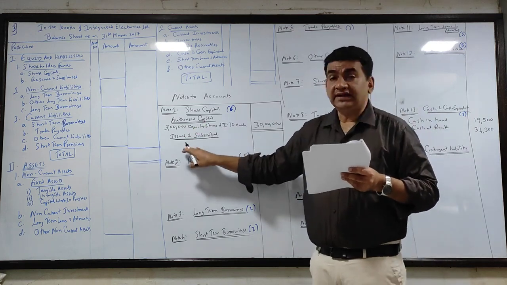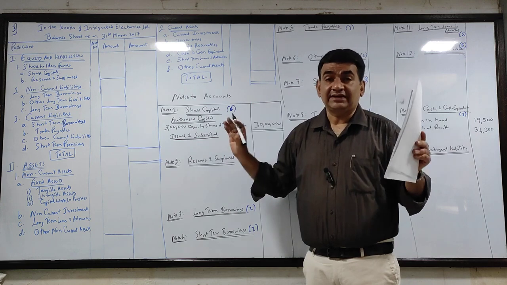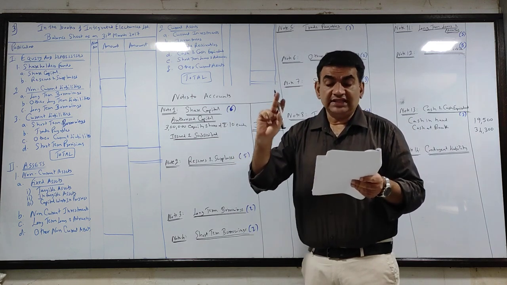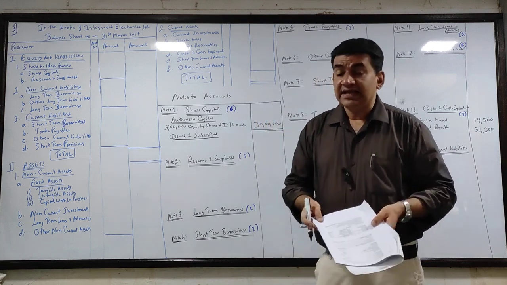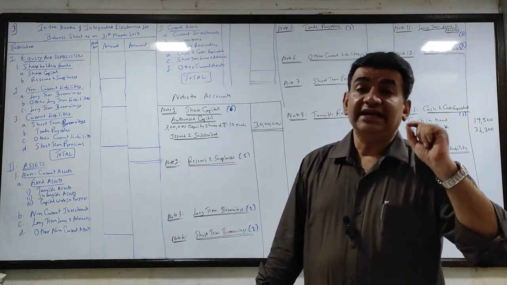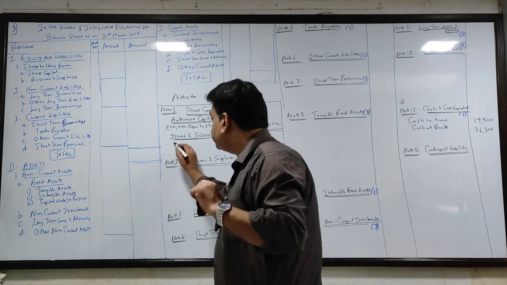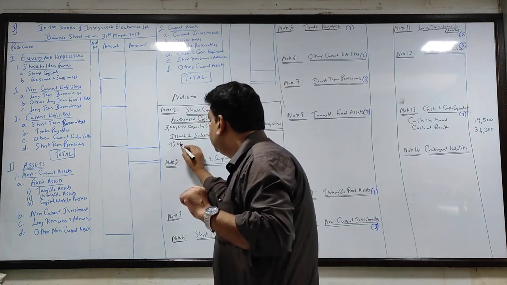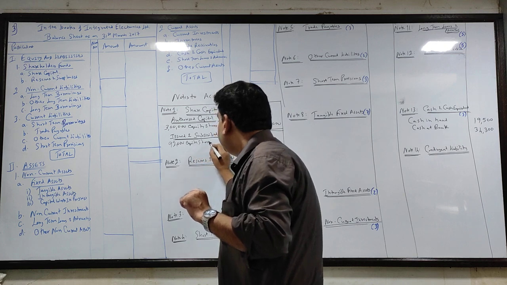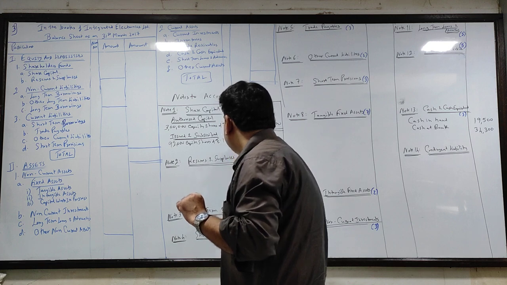When you write share capital, whether authorized or issued, you have to write the number unless and until the face value is not given to you. So what is the amount? 9,20,000. One share is 10 rupees. 920 divided by 10 gives you 92,000 shares. So you will write like that: 92,000 equity shares of rupees 10 each.